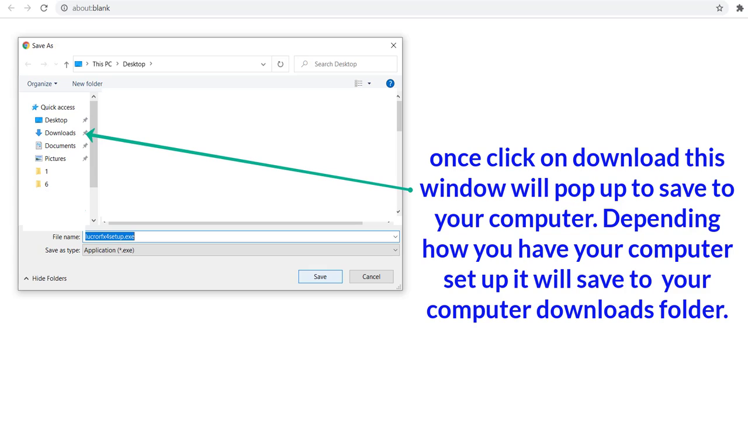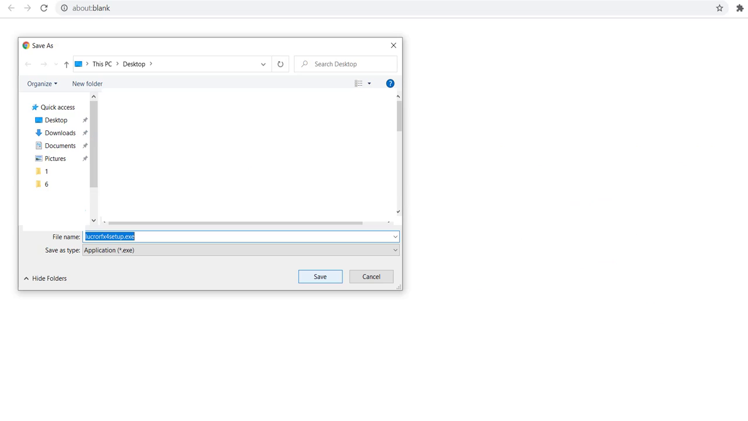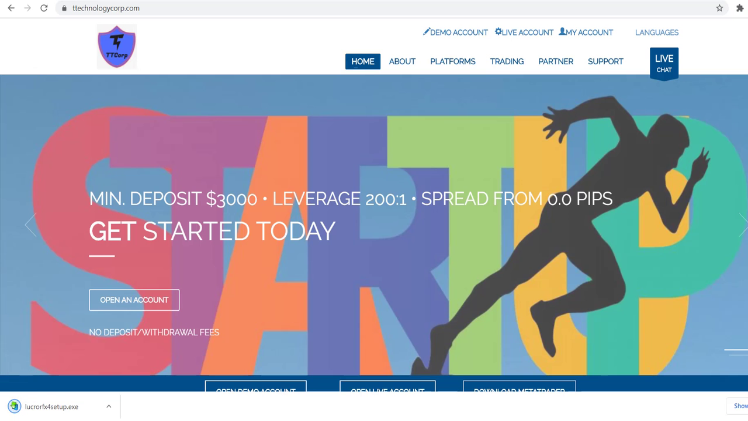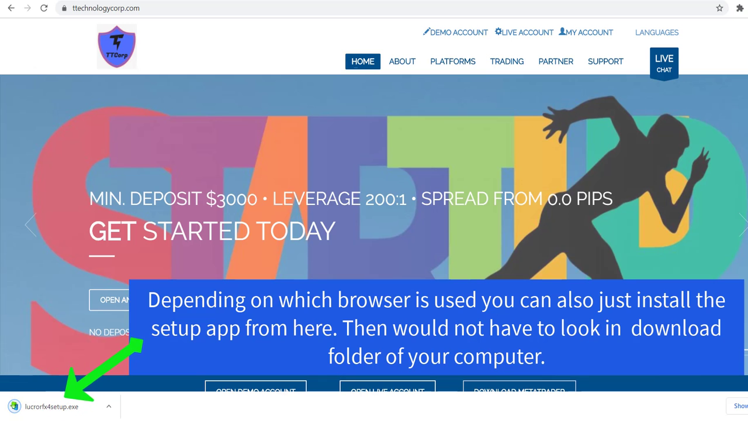Once you click on Download, this window will pop up to save to your computer. Depending on how you have your computer set up, it will save to your computer's downloads folder. Depending on which browser is used, you can also just install the setup app from here. Then you would not have to look in the downloads folder of your computer.